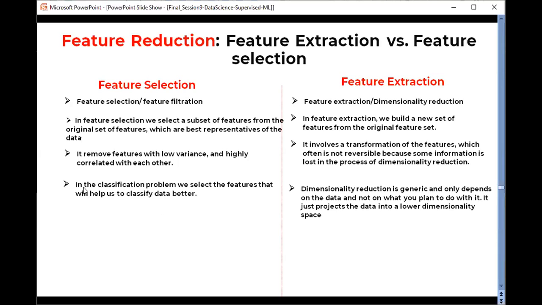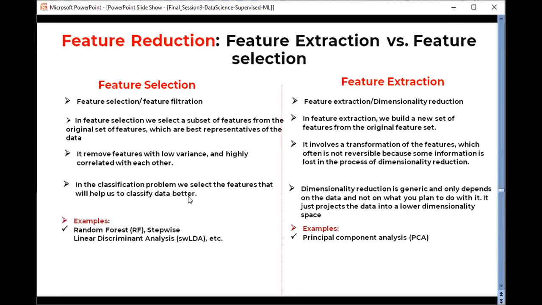Okay, so in the case of feature selection, specifically in classification problems, we select the features that will help us classify the data better. While dimensionality reduction is generic and only depends on the data, not on what you plan to do with it. It just projects your data into a lower dimensional space to understand the pattern in your data.